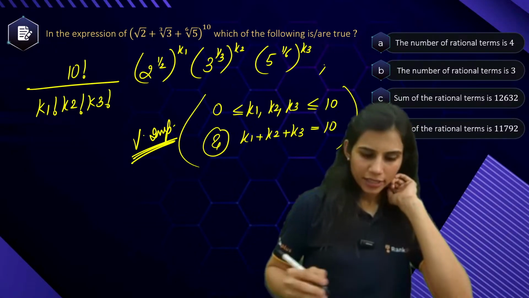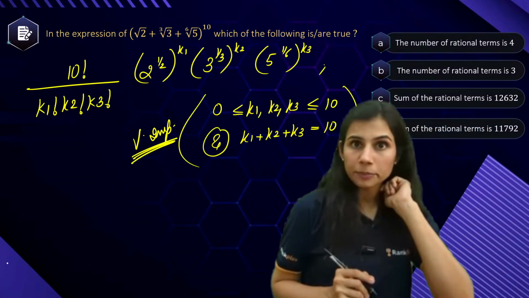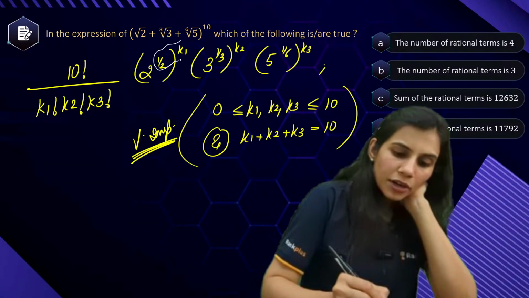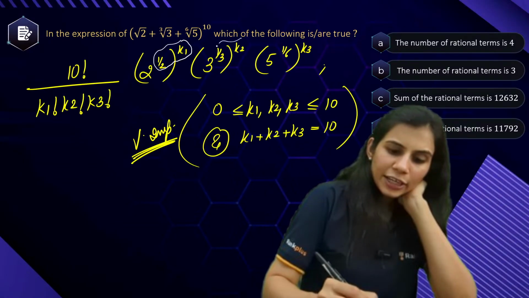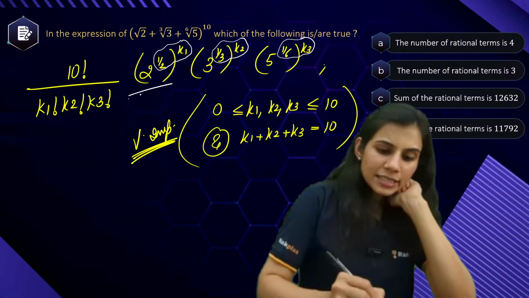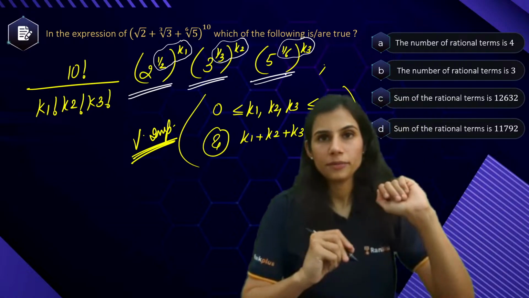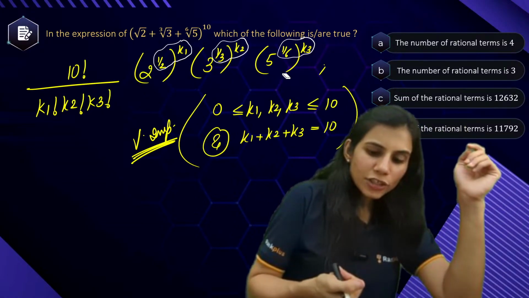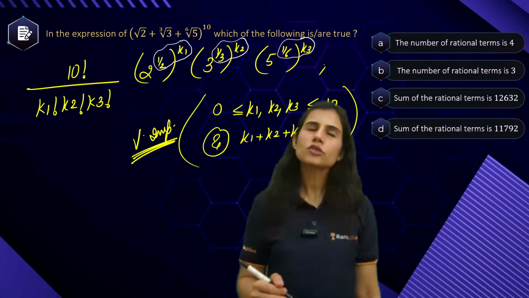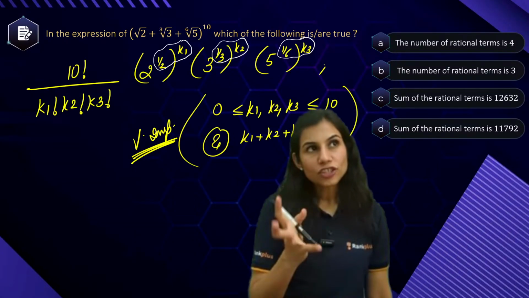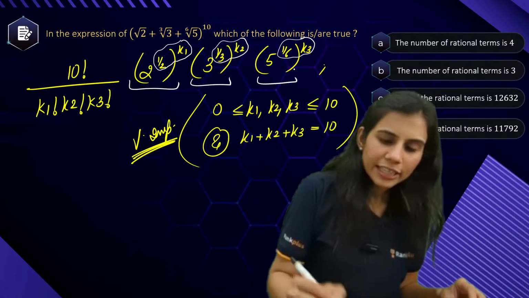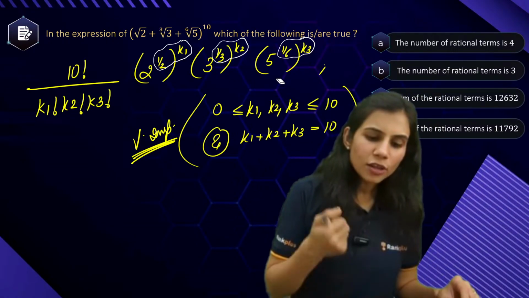Perfect. Next, if I want a rational term, I want what? 2 to the power, 3 to the power, 5 to the power, these terms completely I want rational. When will they turn out to be rational? When the power is a whole number. Say rational terms or say integral terms, when will each of these come out to be an integer? When the power is a whole number.